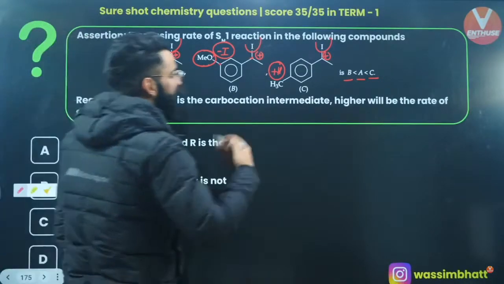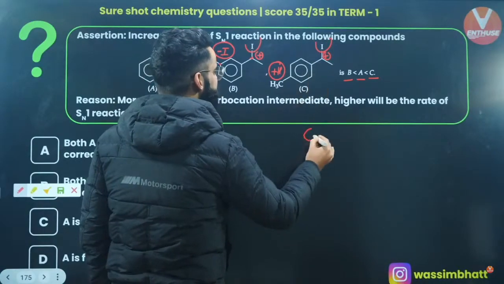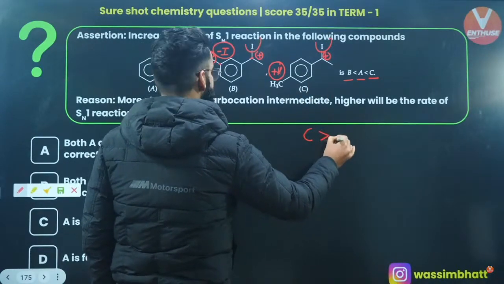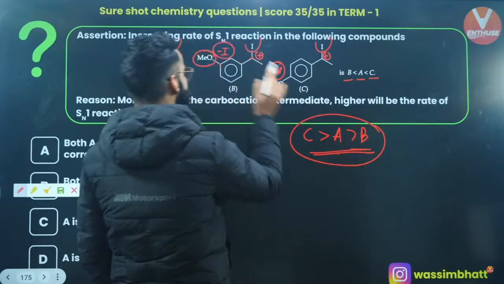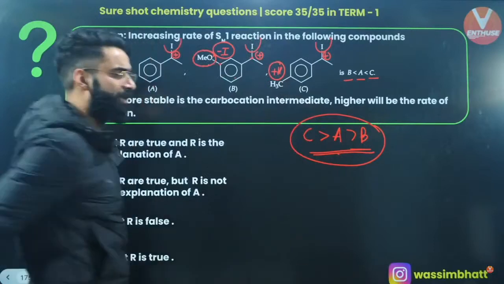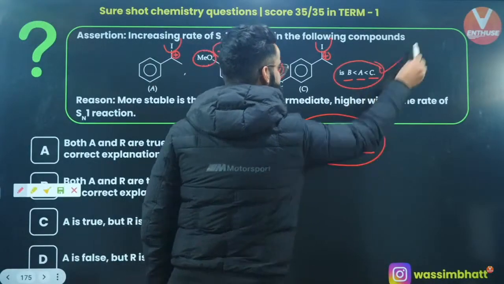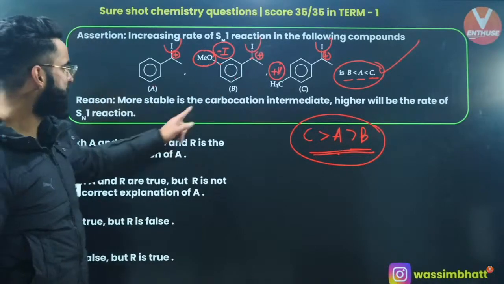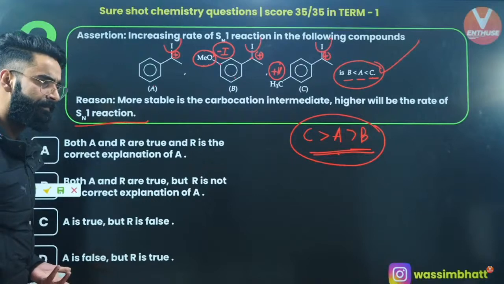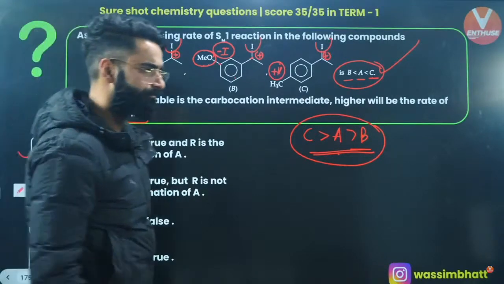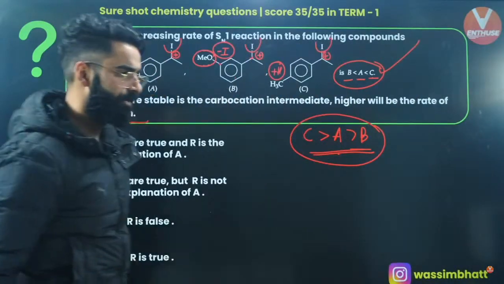And we know plus effect stabilizes the carbocation. So which carbocation is maximum stable? C is maximum stable carbocation followed by A followed by B, right? This is the stability order of carbocation, and the same is going to be the reactivity of these substrates towards SN1. CAB. Yes, absolutely, it's right. The more stable the carbocation intermediate, the higher the rate of SN1 reaction. So option A.